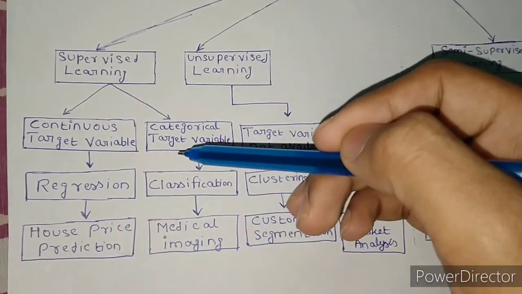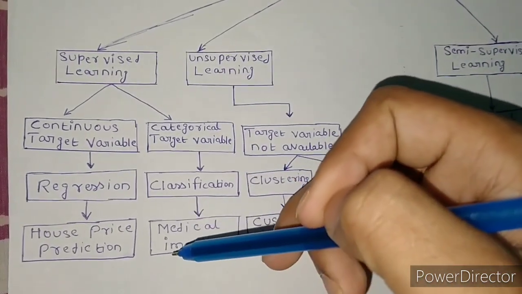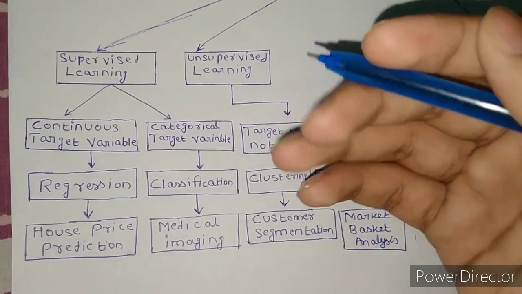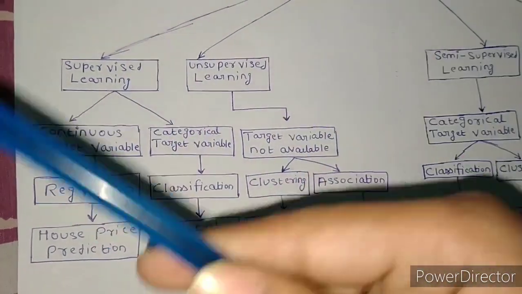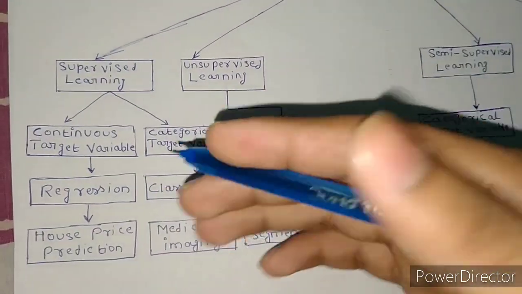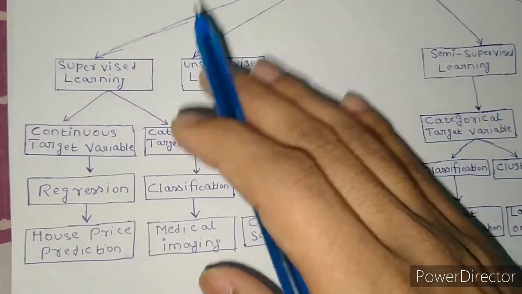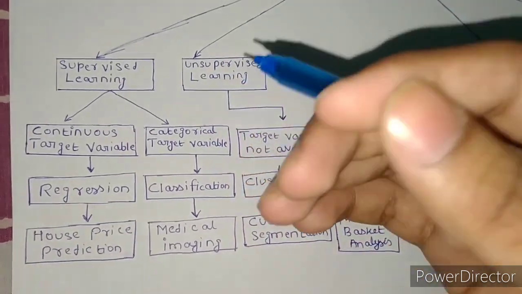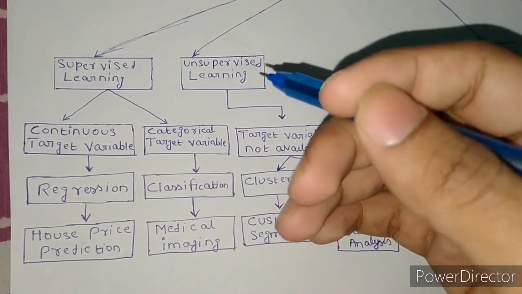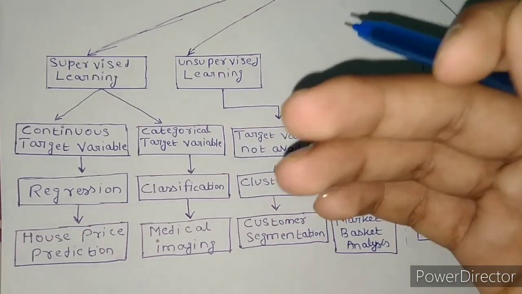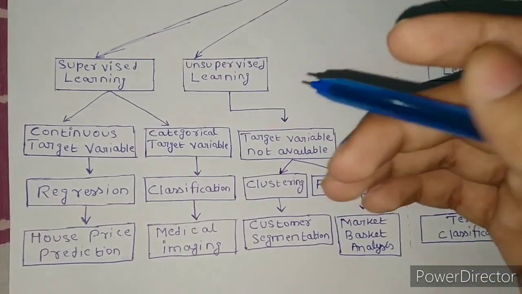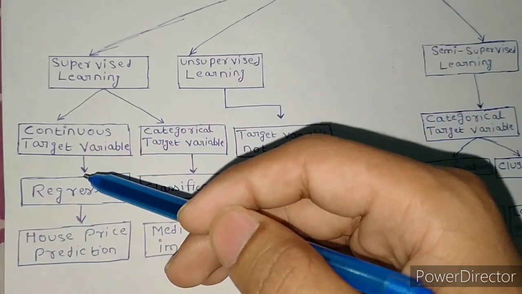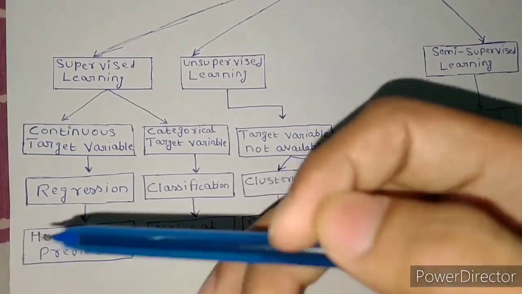Why am I calling it a category? Because the medical field is a category field, it's not continuous. Suppose a person is suffering from pneumonia. We take the X-ray image, and with that X-ray image, using deep learning or machine learning, we can easily predict whether the person is suffering from pneumonia or not. That is not a continuous form, that is a category form. In continuous form we can predict the house price.